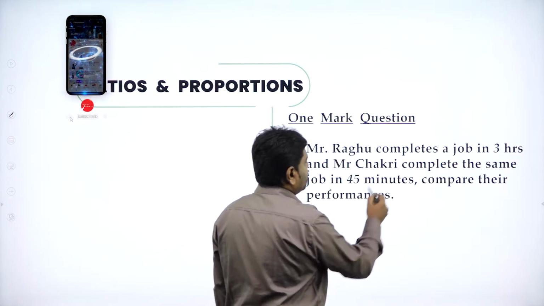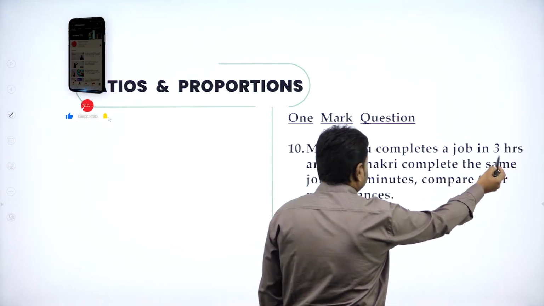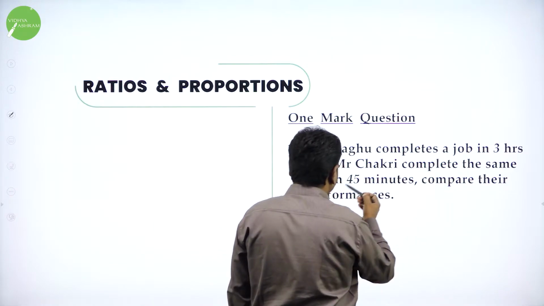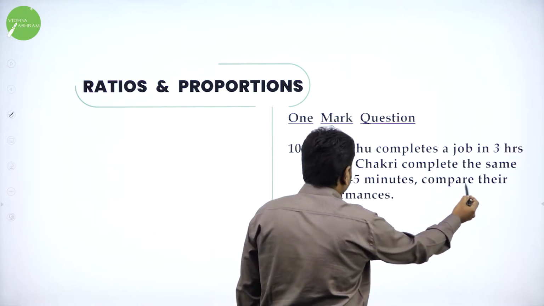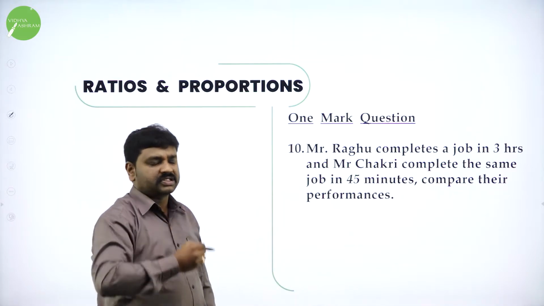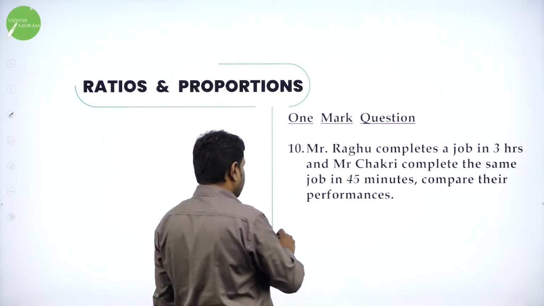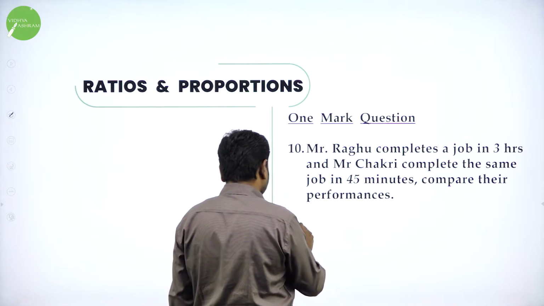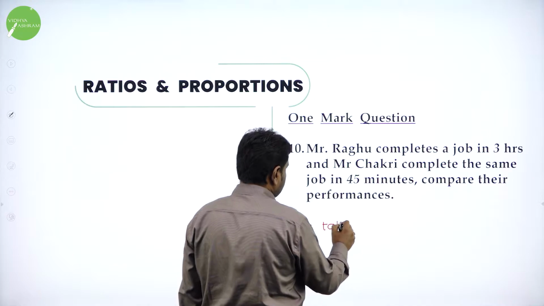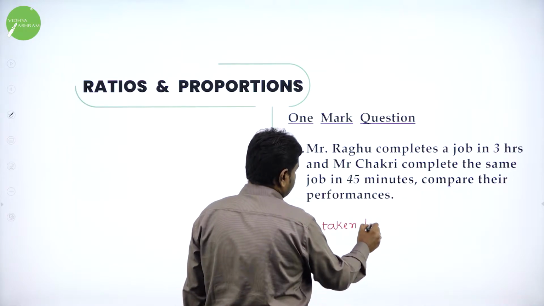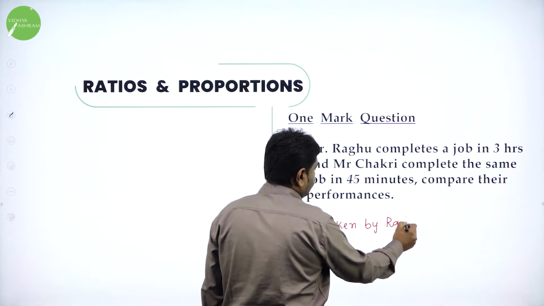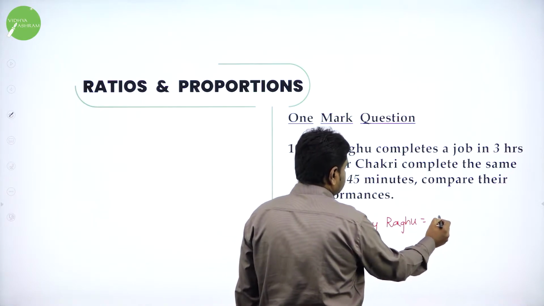Mr. Raghu completes a job in 3 hours. Mr. Chakri completes the same job in 45 minutes. Compare their performances. They want you to compare their performances. So now, time taken by Raghu. Time taken by whom? Raghu. What is that? Time taken by Raghu. Raghu takes 3 hours.